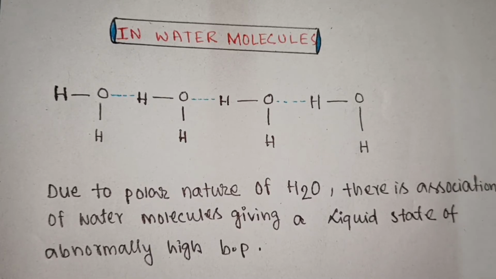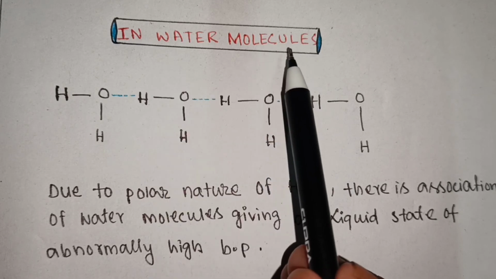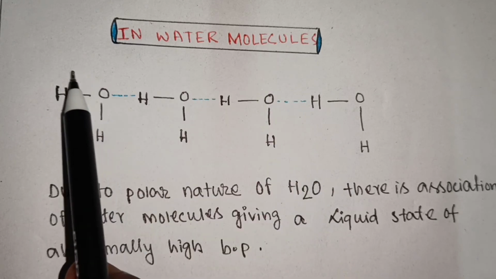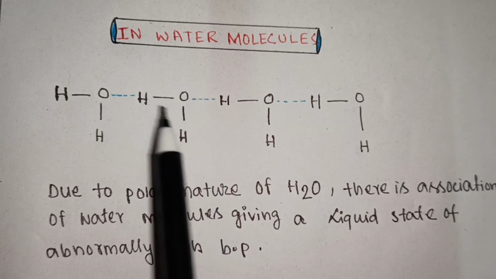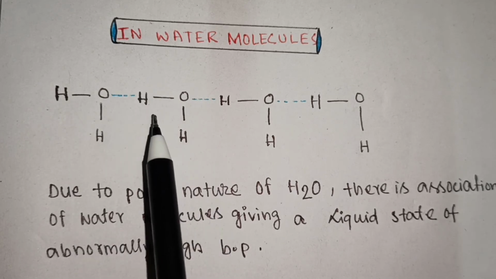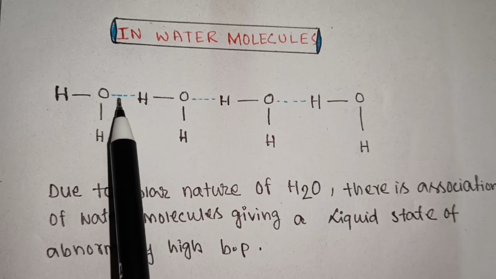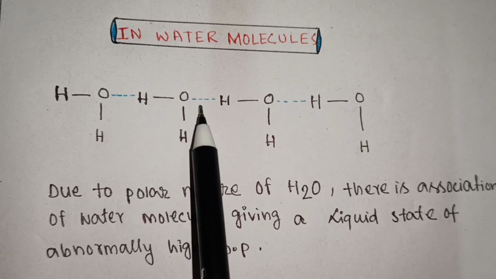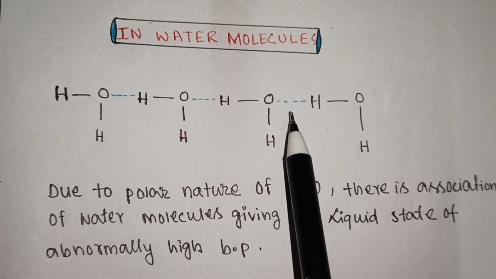Let's talk about some different examples. In water, here this is a water molecule and this is a water molecule. These two water molecules are bonded through hydrogen bonding. Therefore, this dotted line, this dotted line, this dotted line, all are hydrogen bonds.